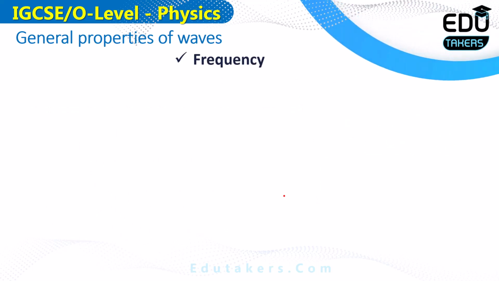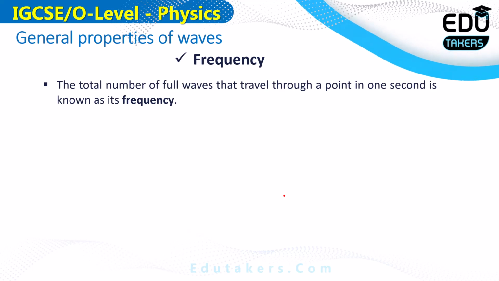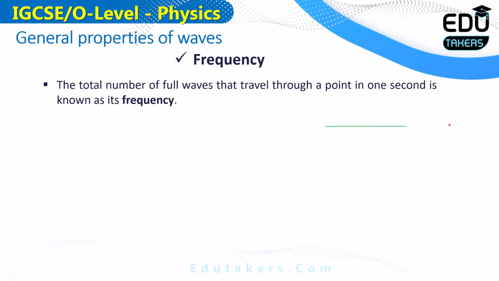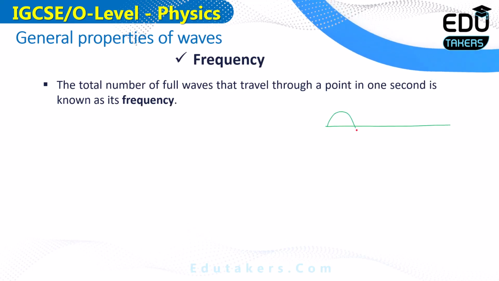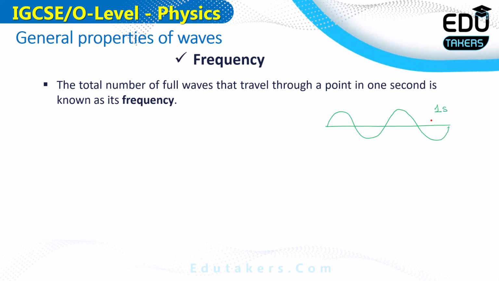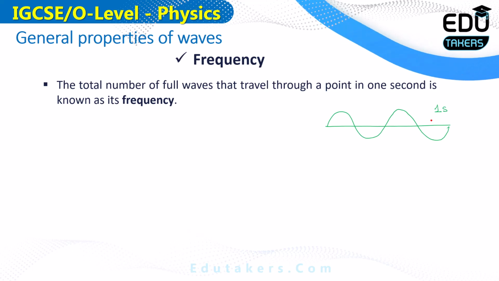Frequency. What is meant by the frequency? If I consider here a wave, I suppose that this wave is passing through a particular point in 1 second. How can you define the frequency? Frequency is basically the total number of waves that are passing through any particular point in 1 second.